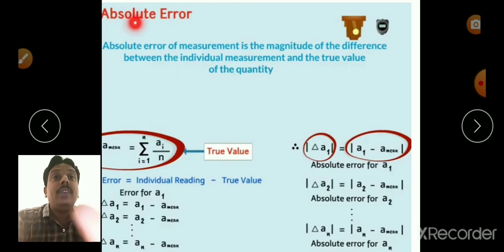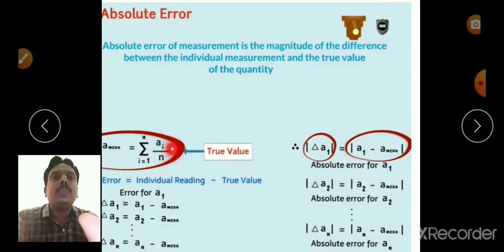Here the absolute error is the difference between the true value and the first reading, the true value and the second reading, up to the nth reading. Let the arithmetic mean, or true value, be a mean equal to the sum from i equal to 1 to n of ai divided by n, where n is the number of times the experiment was repeated.